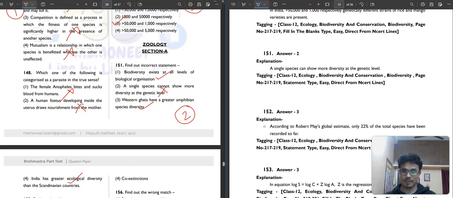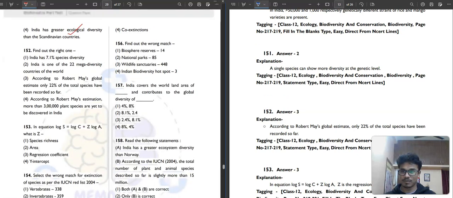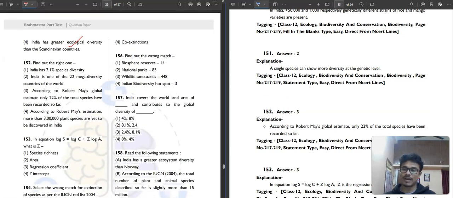Then question number 152. Find out the right one. India has 7.1% species diversity. No, that is not correct. India is one of the 22 mega diversity countries in the world. No, India is one of the 12, I guess, mega diversity countries.